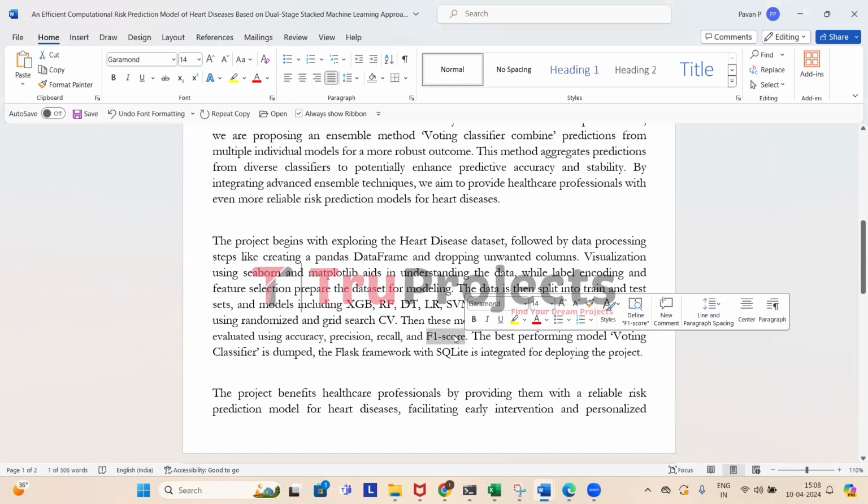These metrics help us understand the effectiveness of each model in classifying individuals into different risk categories accurately. And then we find the best model among these. So we found that the voting classifier has performed well. So we saved that and then we deployed it in the Flask based frontend, which is a web application.